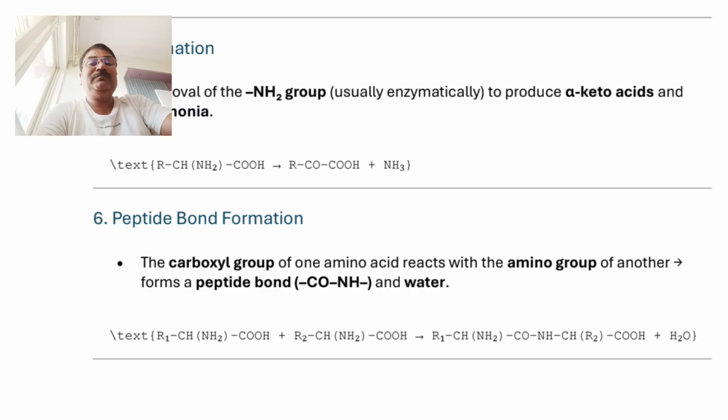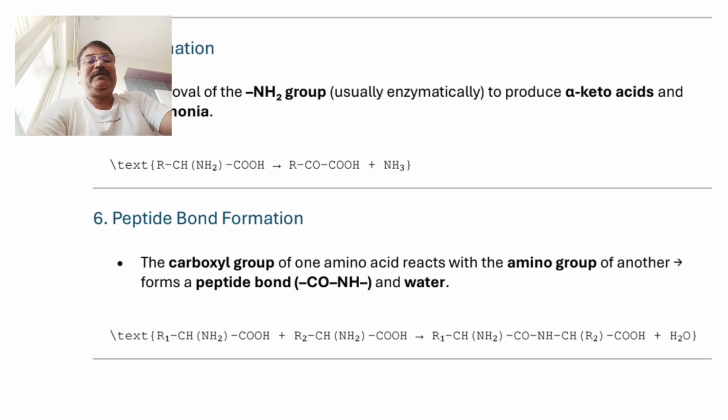A peptide bond is one of the linkages in which a CONH group is developed, and this CONH group is developed from two amino acids. The carboxylic acid of one amino acid combines with the NH2 group of a second amino acid, giving formation of the CONH group, that is, the peptide linkage in the longer molecule, known as peptide bond formation. See the reaction.